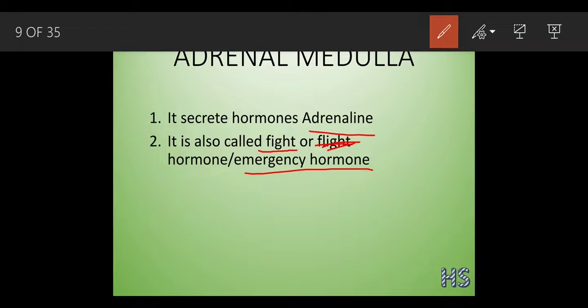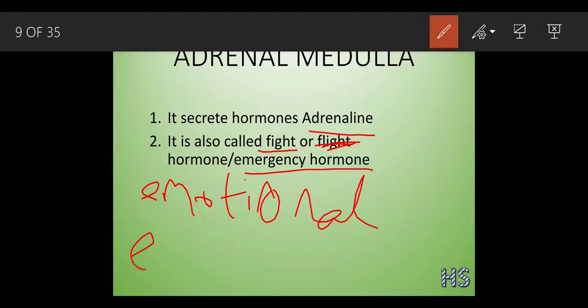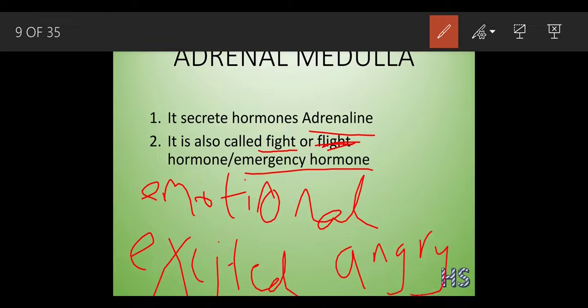This hormone also works on the emotional part. When you are too excited or too angry, who takes control of your emotions? This is controlled by adrenaline only.